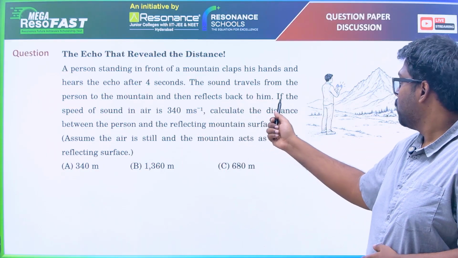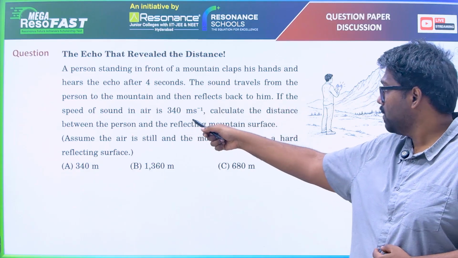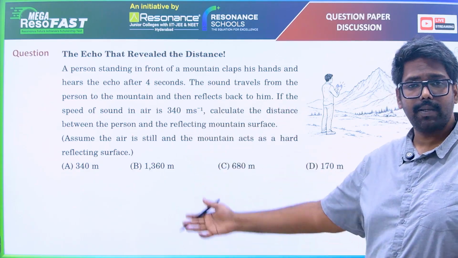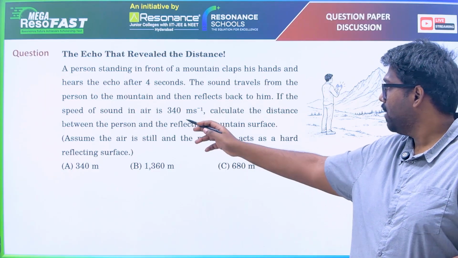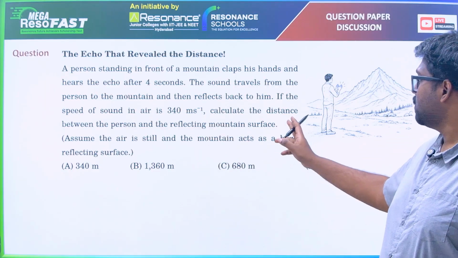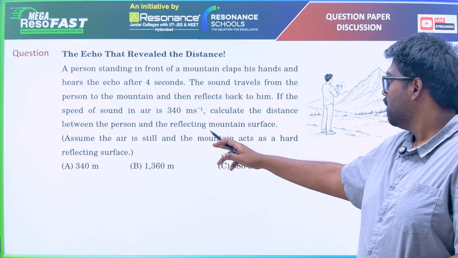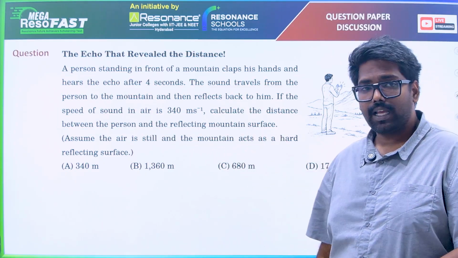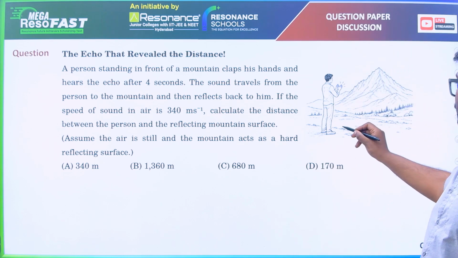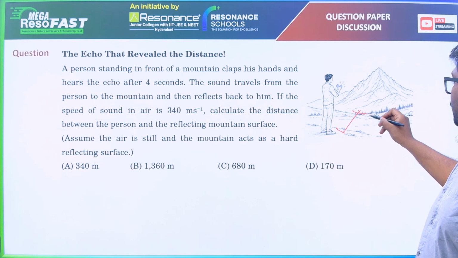If the speed of the sound is 340 meters per second, speed is directly given. Calculate the distance between the person and the reflecting mountain surface. We need the distance between the person and the mountain.